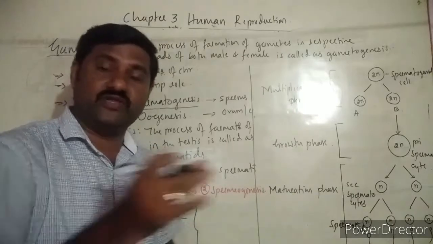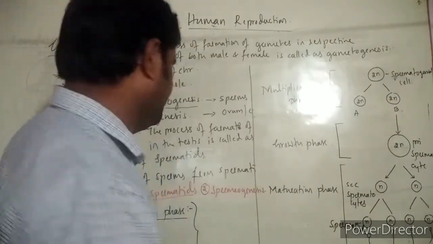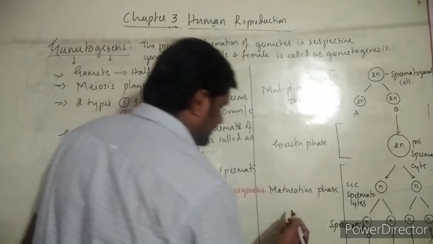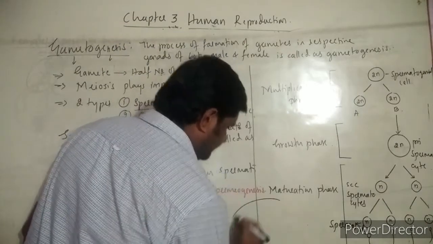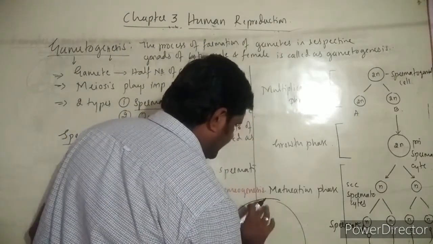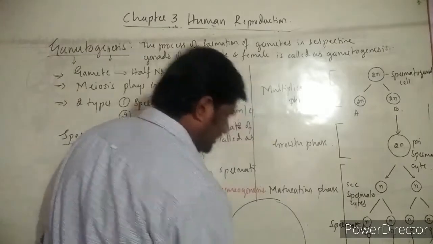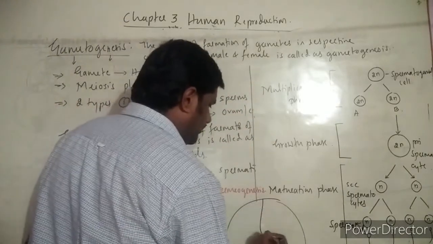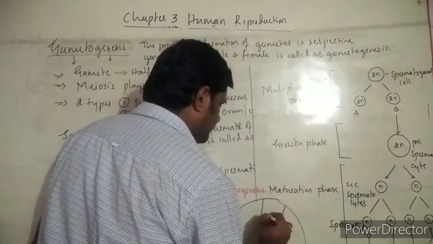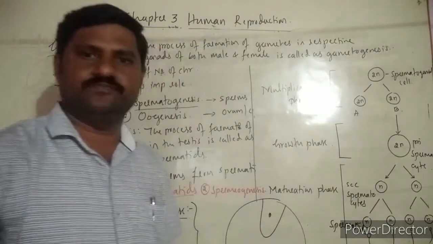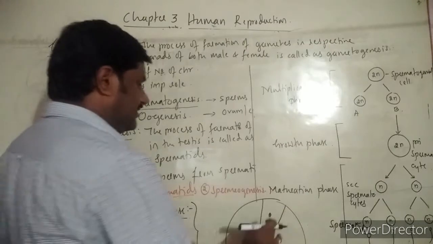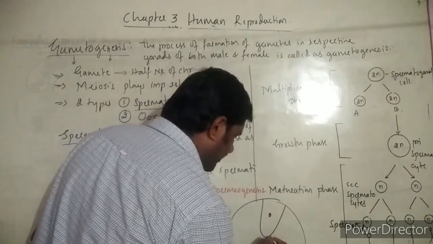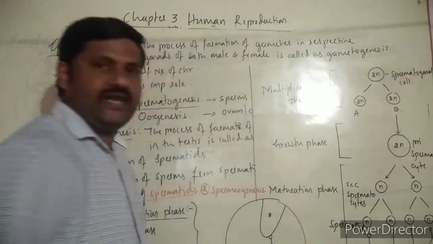In the previous video also I showed you one diagram of a seminiferous tubule in which you come across a large Sertoli cell, and in the Sertoli cell the head of the sperm is embedded.